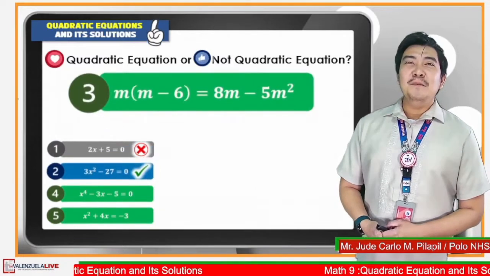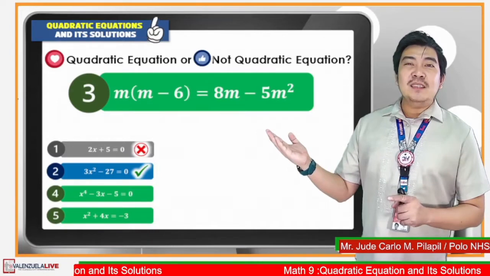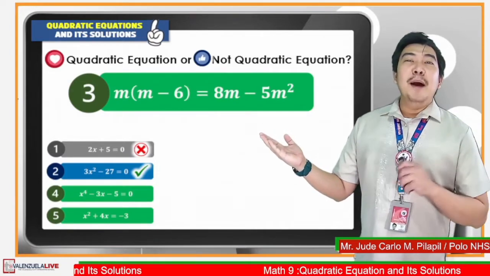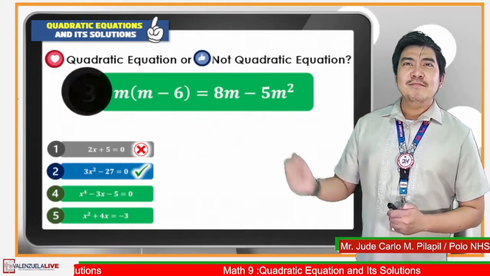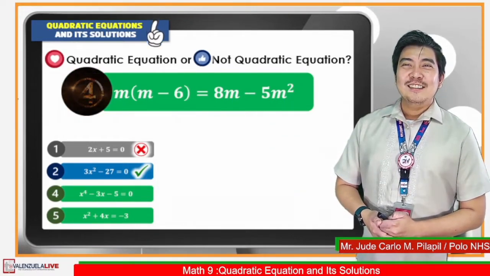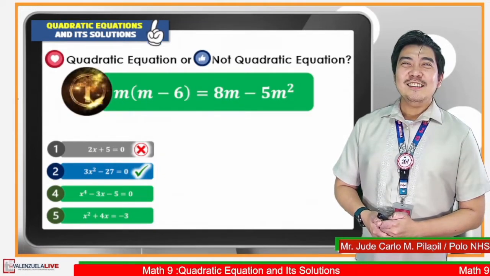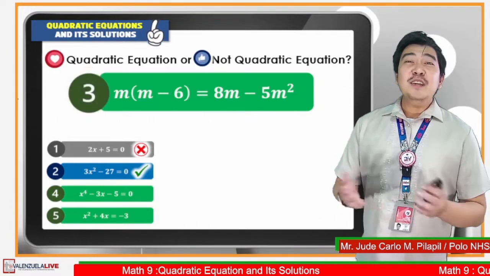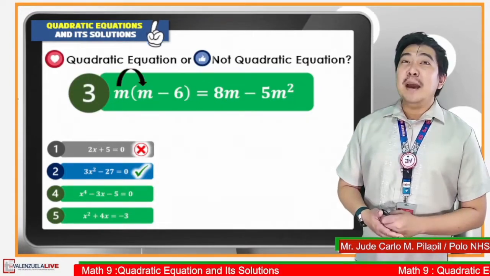Next item. Is m multiplied by the binomial m minus 6 equal to 8m minus 5m squared a quadratic equation? If you can see, we can multiply the factor m to the binomial m minus 6.